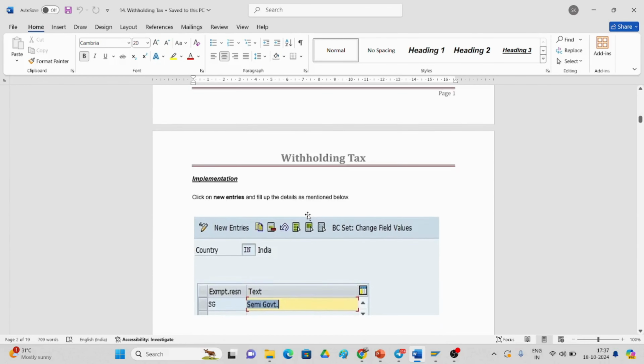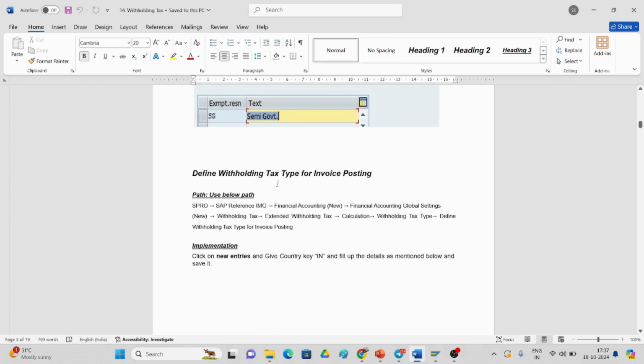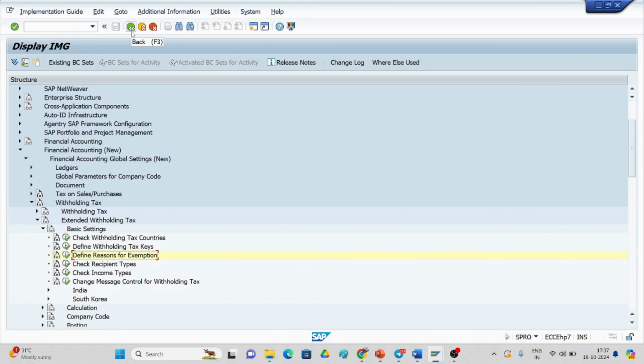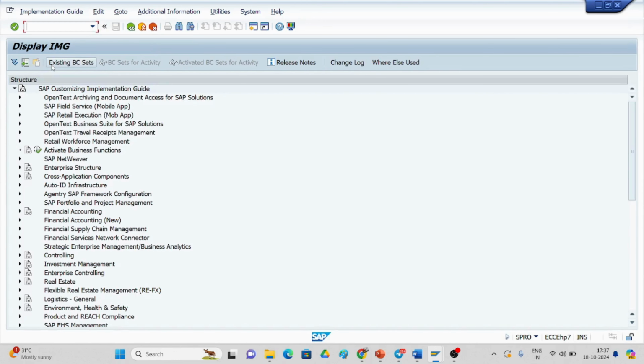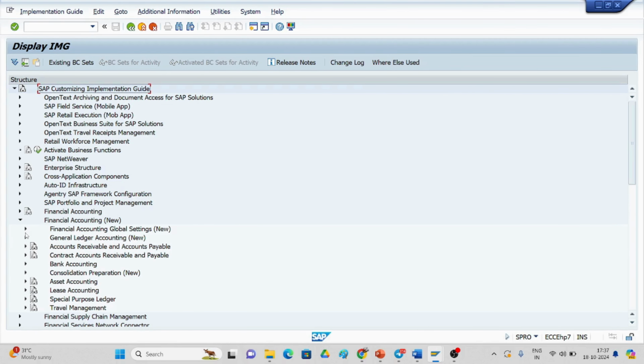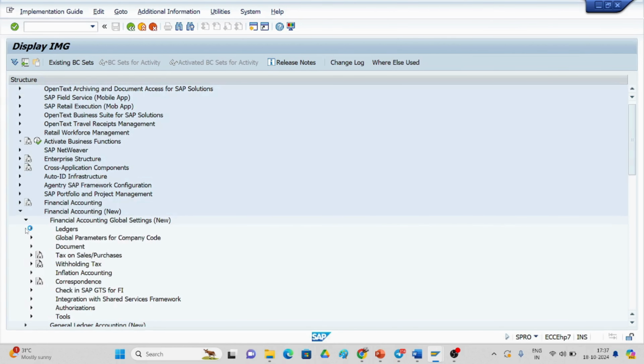So if you go here and see, define withholding tax type for invoice posting. For invoice posting we have to define, so what we have to do is go with the same path, withholding and extended withholding tax. Just go back and you can go with the IMG reference, financial accounting new, financial accounting global settings new.